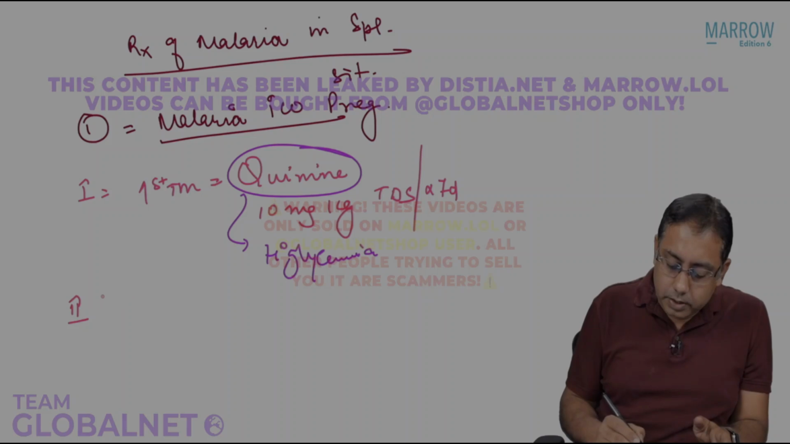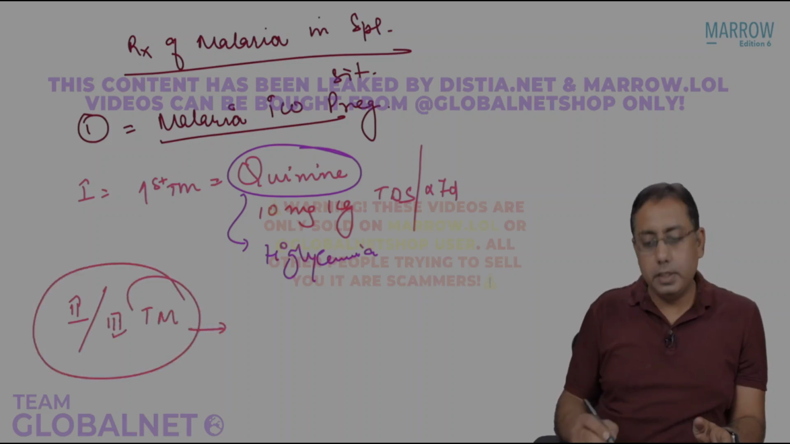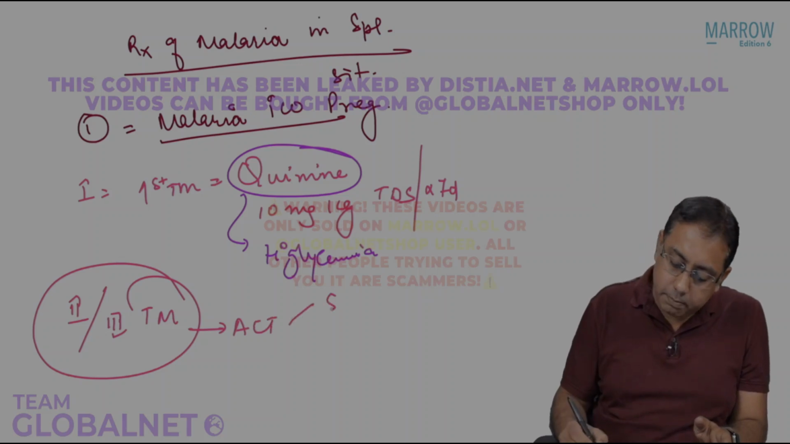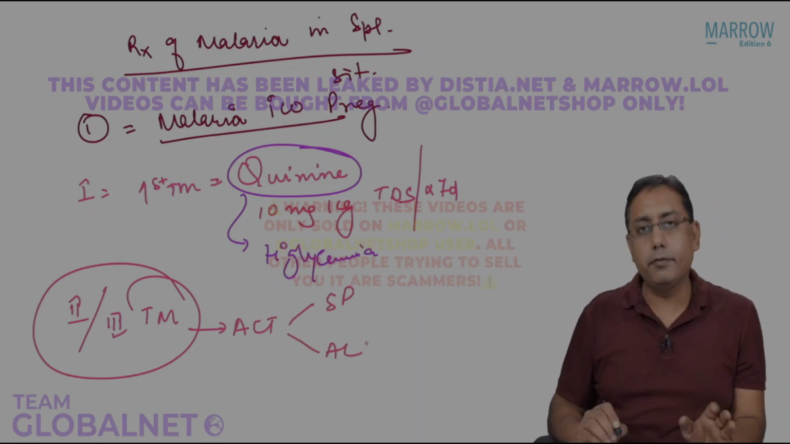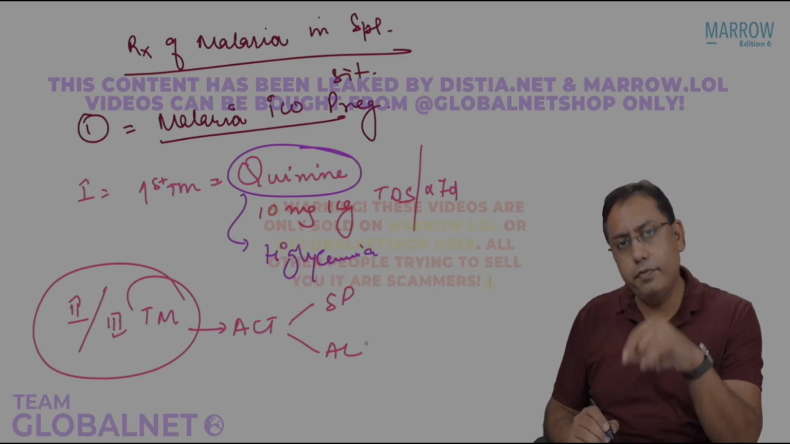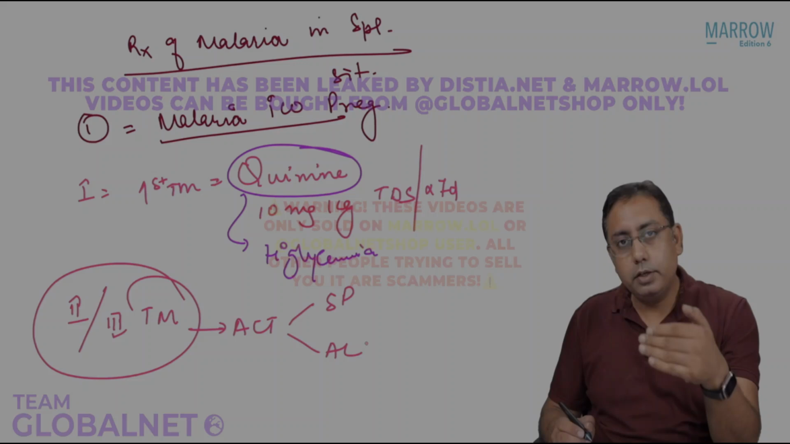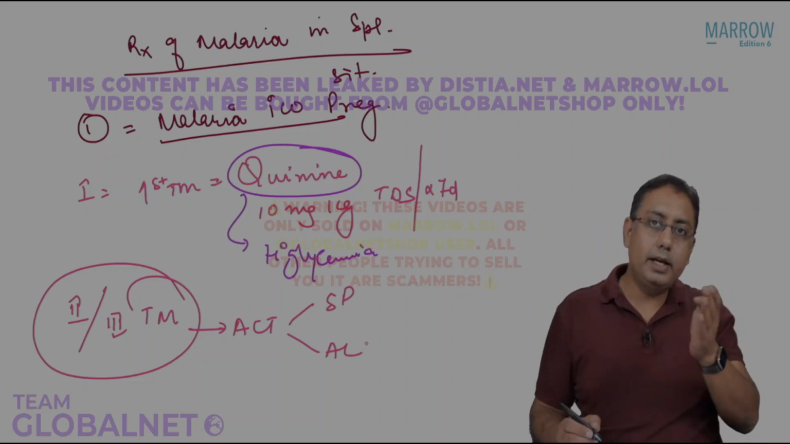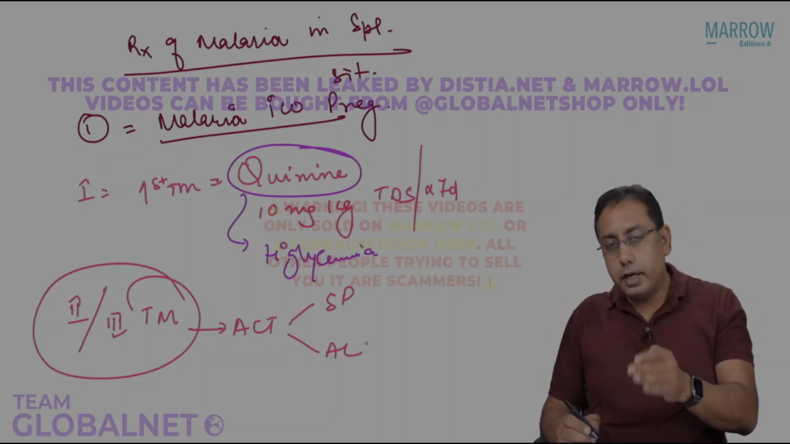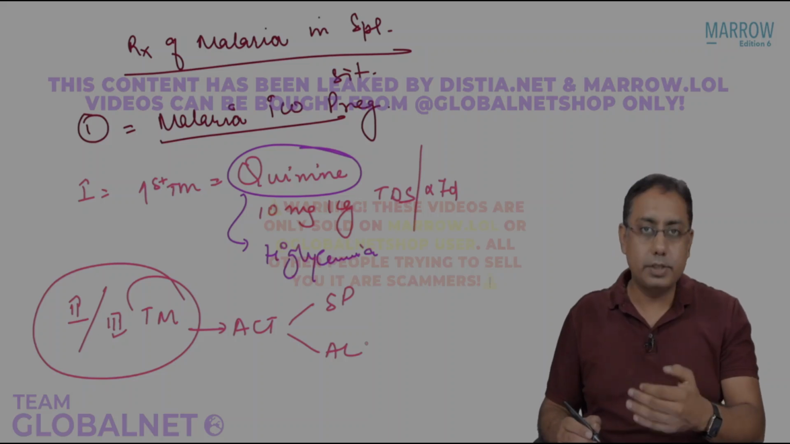In the second or the third trimester, please remember the ACT with SP and AL can be given. Now, mind you, again, a very frequent question which drops on my board is that, sir, you're saying that ACT is contraindicated in pregnancy and in the second trimester ACT is given. What do you want to say at the end of the day?